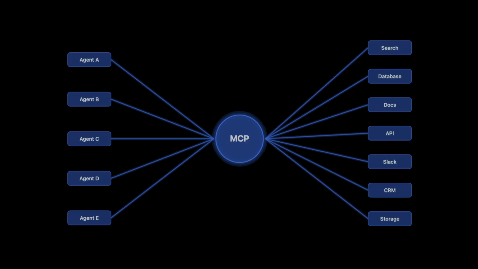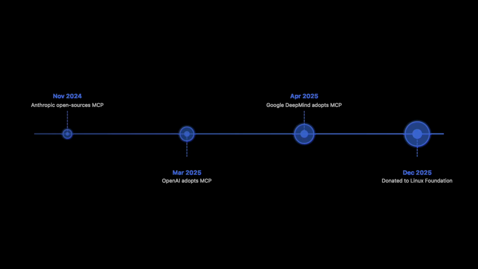So here's the part that honestly surprised me. Standards in tech usually take years to get adoption. OAuth took about 4 years. OpenAPI took about 5. MCP did it in 12 months. Anthropic created it, OpenAI adopted it, Google then adopted it, Microsoft built it into Windows, and by the end of 2025, it was donated to the Linux Foundation under the new Agentic AI Foundation that was co-founded by all of those. That almost never happens in tech.